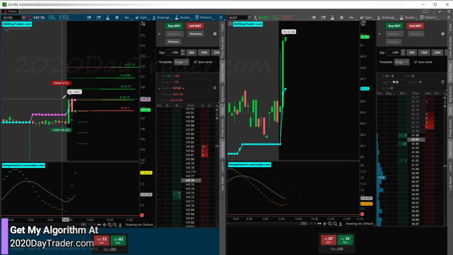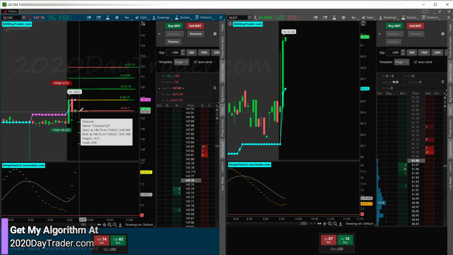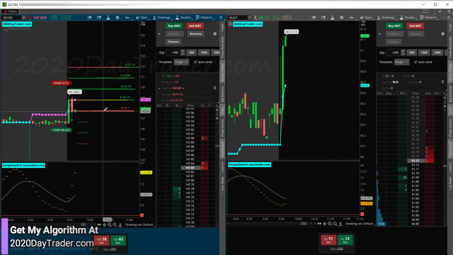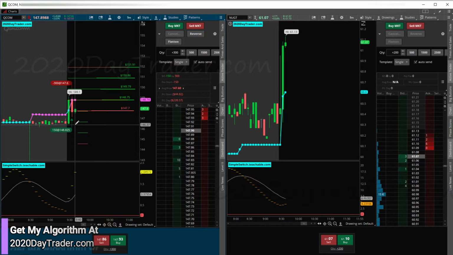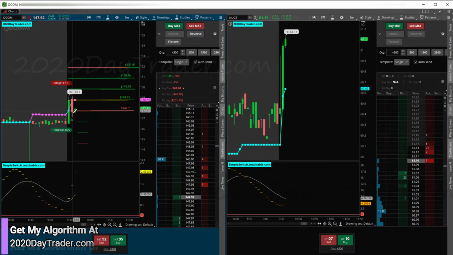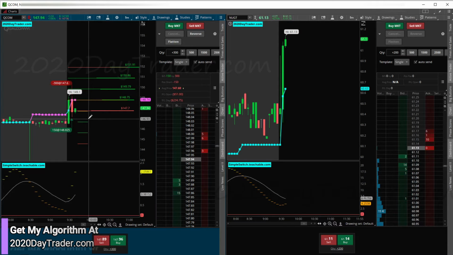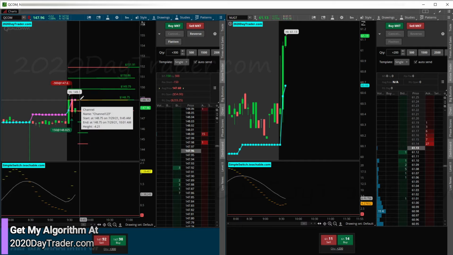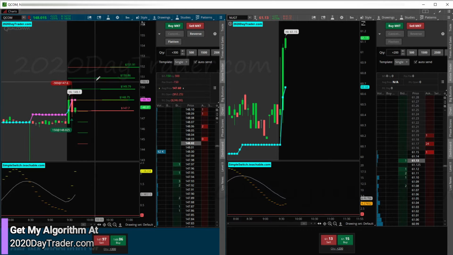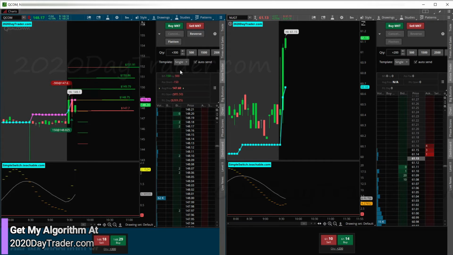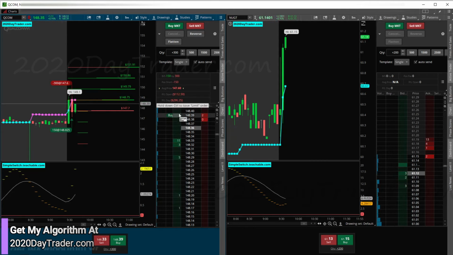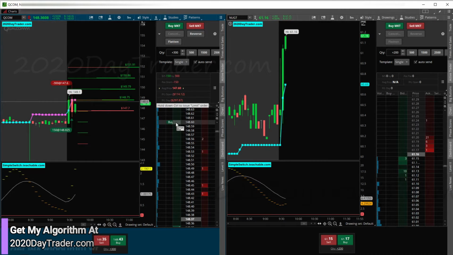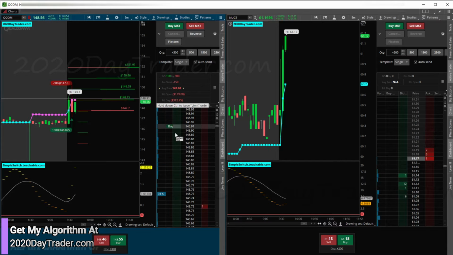So we know tower candles like to retrace half and sometimes all. This retraced half. It could continue onward, but I speed bumped it because it also could retrace all of it. So a lot of times it will retrace all. So we're speed bumped, and I may take one more trade on this if it breaks this, because then we could be onward from there. So I'm going to go ahead, and I got my 300 in. So we're going to go ahead and put another speed bump in, which that'll need 2R to recover my full loss. But I believe we're going to get there.